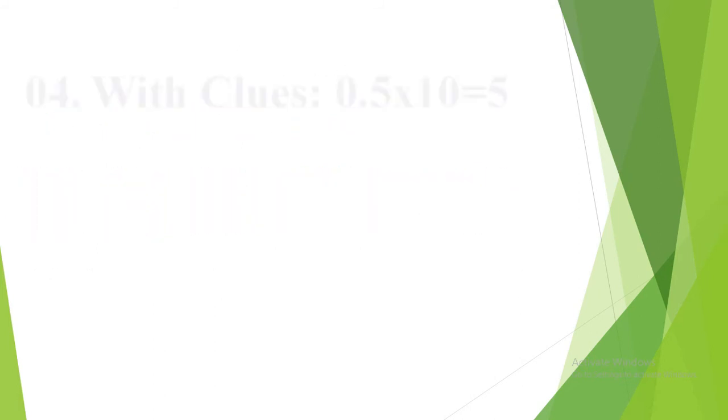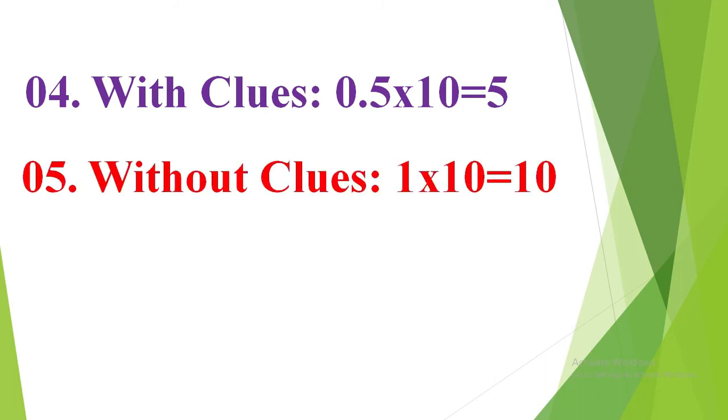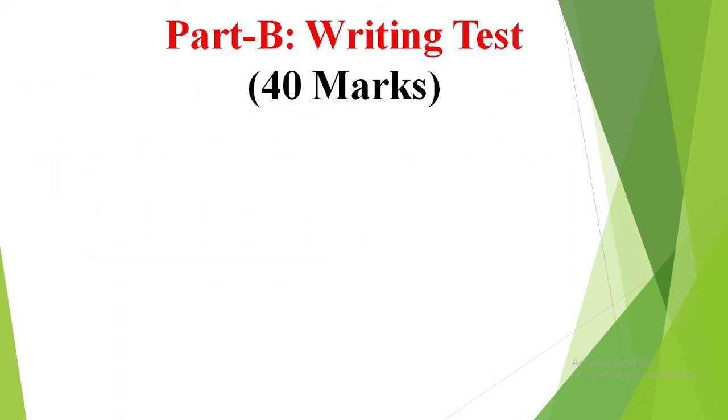In question number 4 you will get with clue, and there will be 5 marks for with clue. In question number 5 you will get without clue, and you will get 10 marks for without clue. In question number 6 we will find rearrange, and rearrange contains 10 marks. This is the end of part A, and in part B you will get the writing test, and it contains